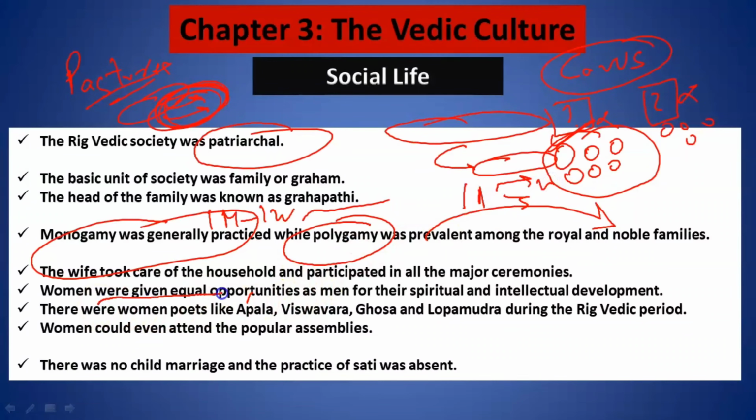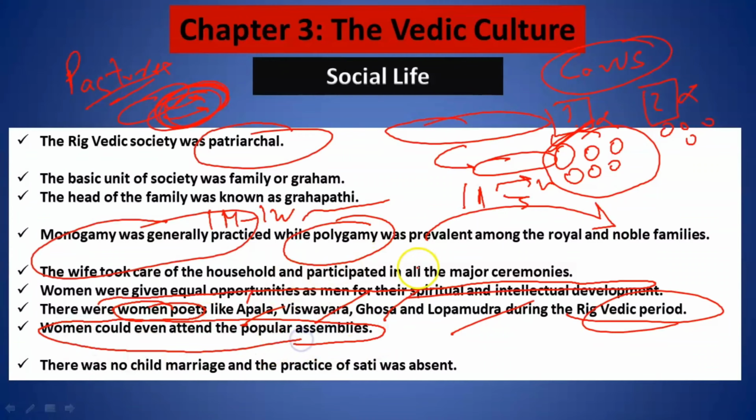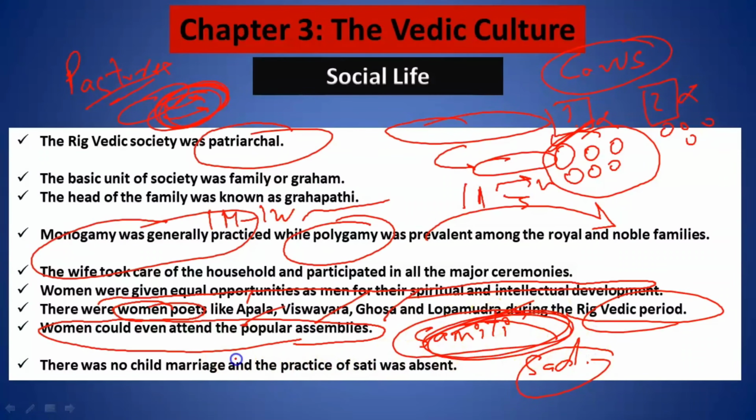Now women were given equal opportunities like men to develop their intellectual skills. We find that there were various women poets also, like Apala, Vishwavara, Ghosha, Lopamudra during the Rig Vedic period. They were even allowed to attend popular assemblies. I have told you that they were able to attend samitis. Sabha was for elder people and samiti was for everybody. There was no concept of child marriage and there was no sati pratha practiced at that time.